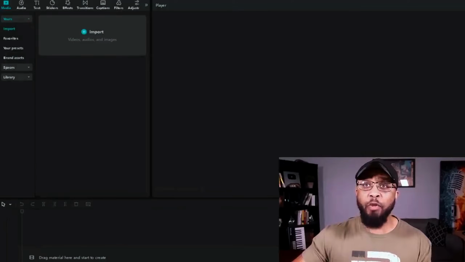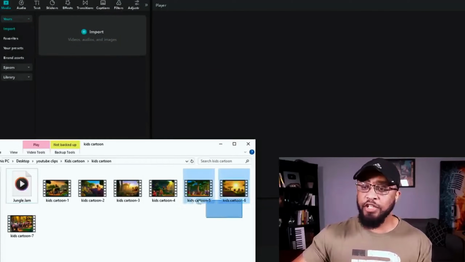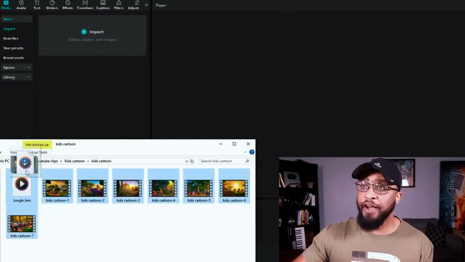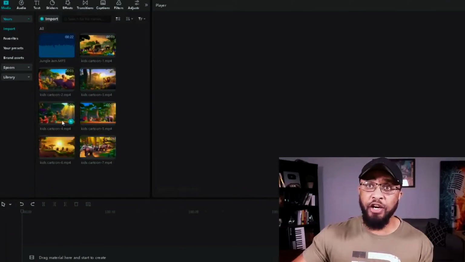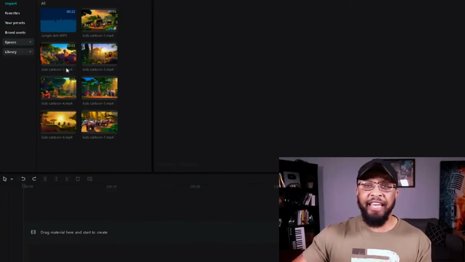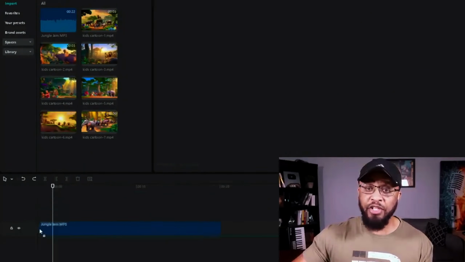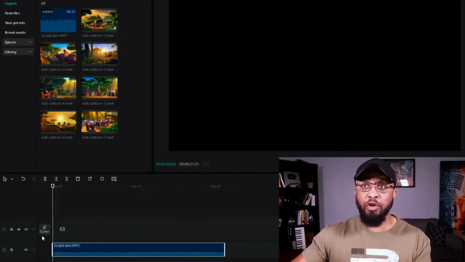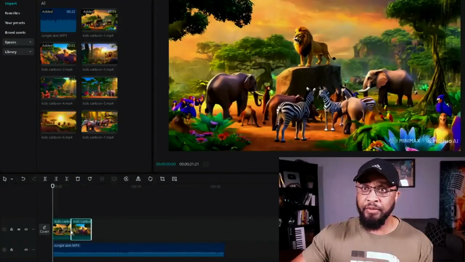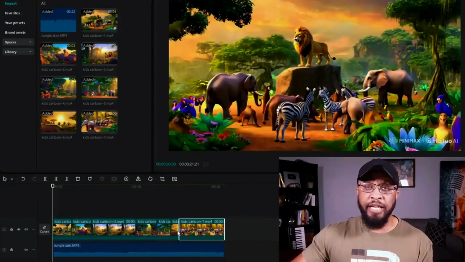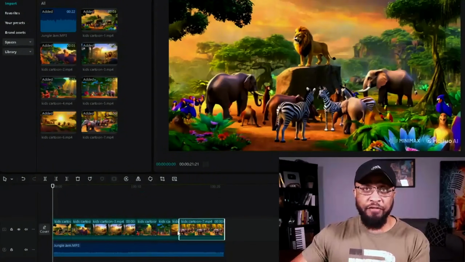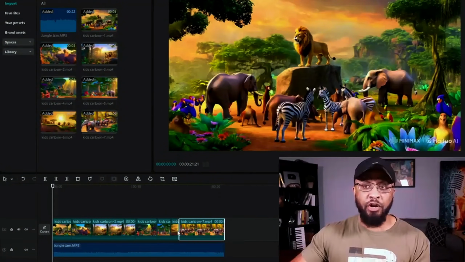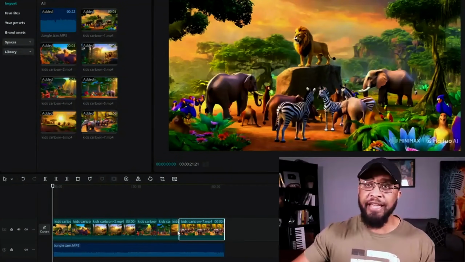Okay, now we're going to open up CapCut, and this right here is the interface. The first thing we're going to do is drag and drop all of our video clips, including our song, right here in this box. And the next thing we're going to do is drag and drop the song first onto the timeline. And then you want to add the clips on top of the song one by one. So I'm going to do that now. Now you want to make sure that each one of your clips line up with your song perfectly. You want to make sure everything is in sync.